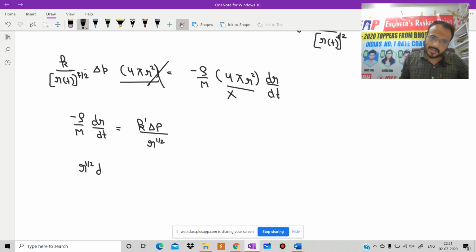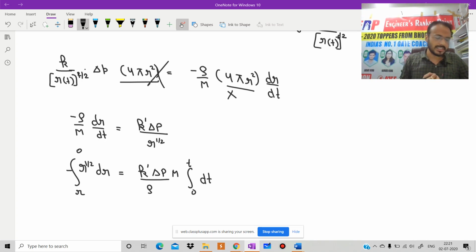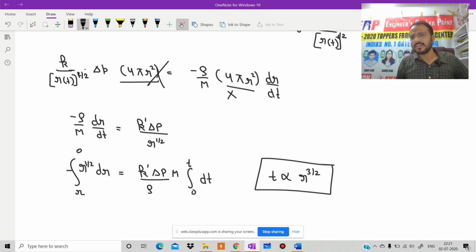r to the power 1 by 2 dr is equal to minus k prime delta p over rho into M, all these are constants, into dt, from time 0 to time t. After solving, t is directly proportional to r to the power 3 by 2. A very nice concept here.